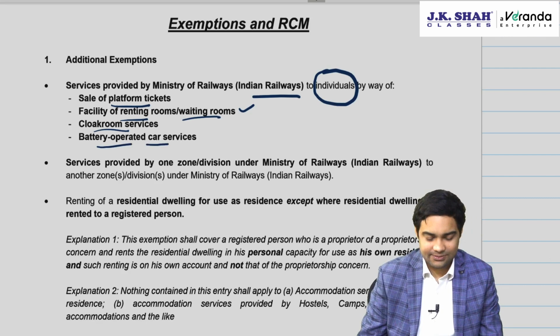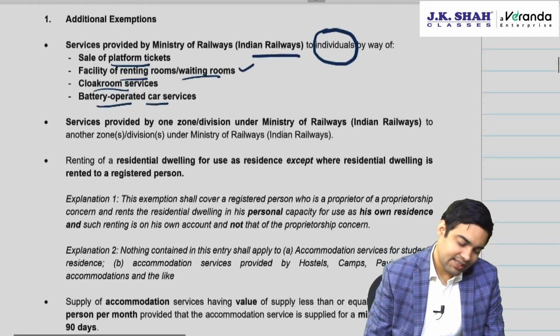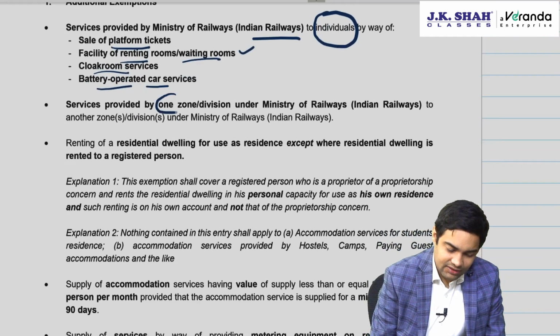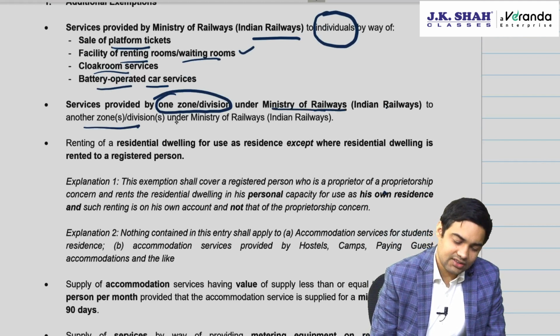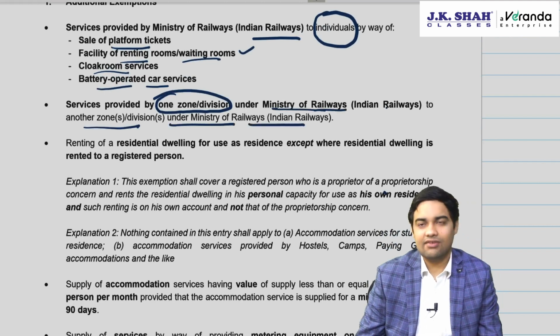an exemption. Okay, plus service provided by one zone or division under the Ministry of Railways to another zone or division of the Ministry of Railways is exempted, because these are distinct persons.